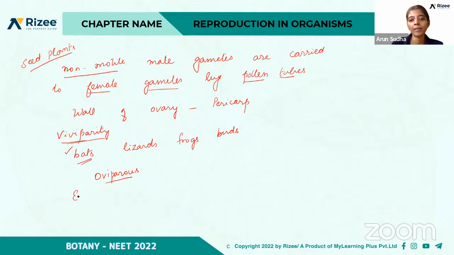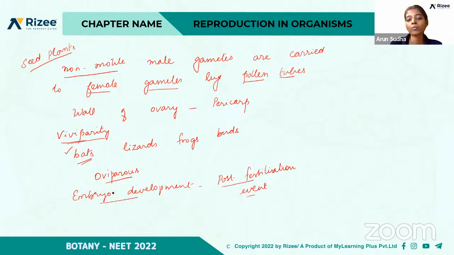That is, embryo development is the post-fertilization event. Okay. And also, first there occurs a formation of zygote, which leads to the formation of embryo, right? So embryo development.